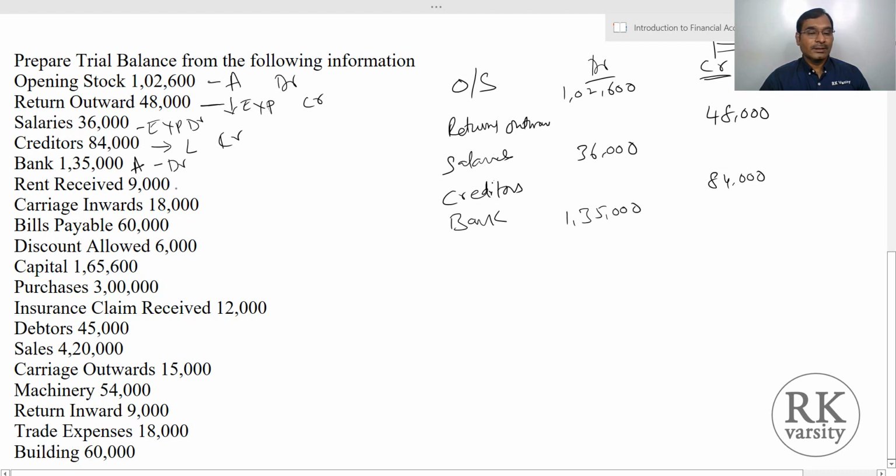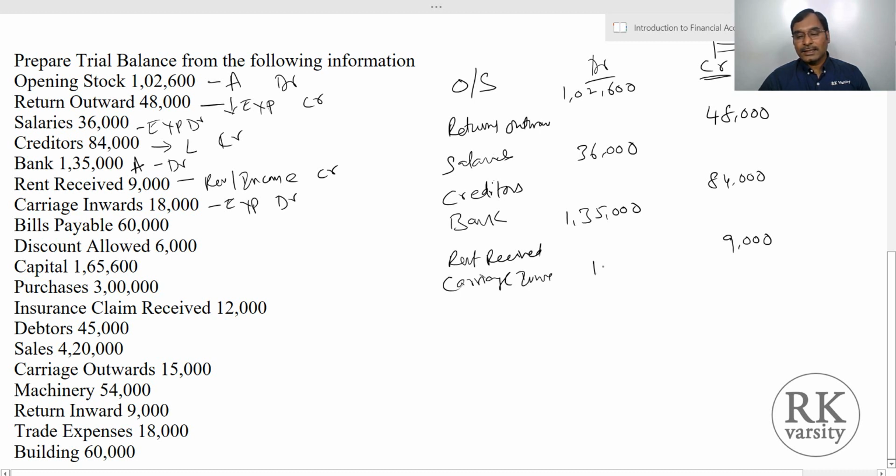Now you received the rent. This is the revenue or income. So this should be shown on the credit side. Now rent received. How much? 9,000 on the credit side. Now carriage inwards. This is an expenditure. So you have to show it on a debit side. Carriage inwards 18,000.